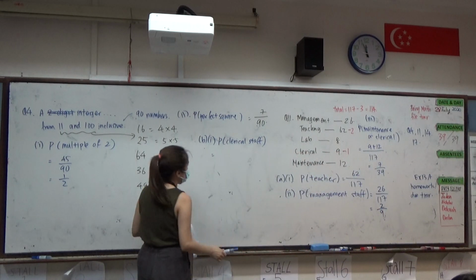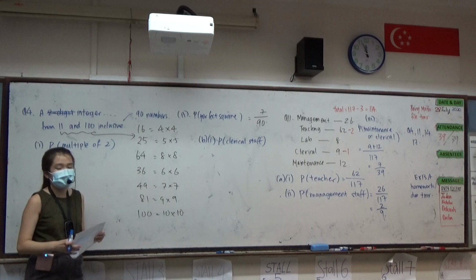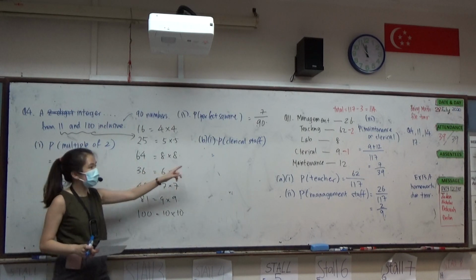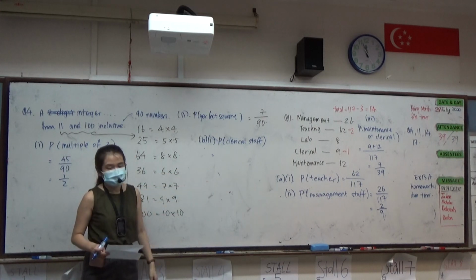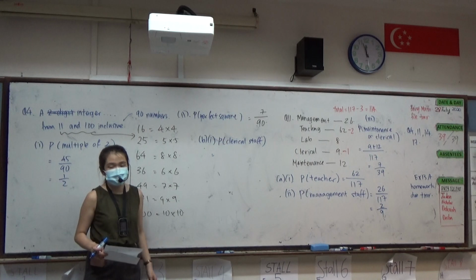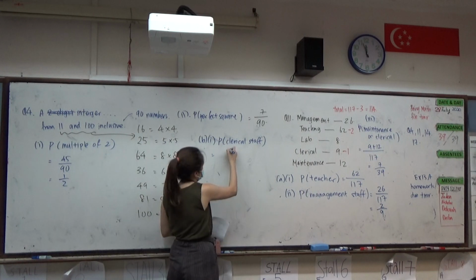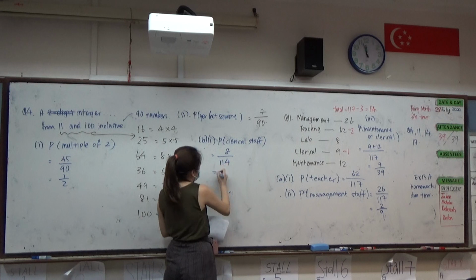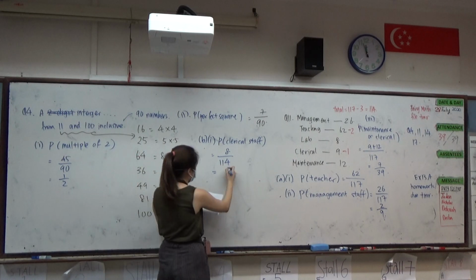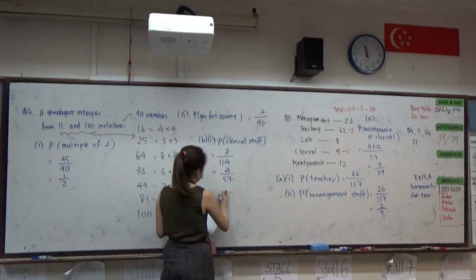In B part 1, what's the probability of getting a clerical staff? Clerical is 9 minus 1, which is 8 over 114, because I'm now left with 8 people. That can be simplified to 4 over 57.